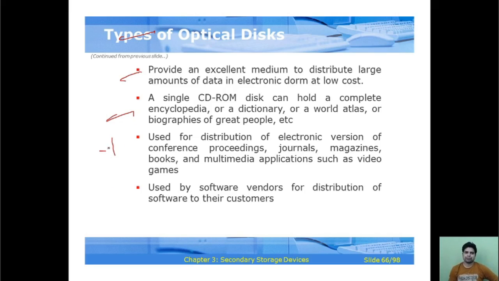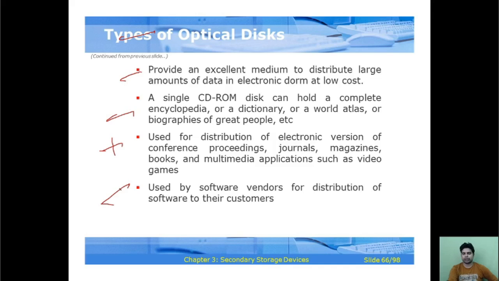They are used for distribution of electronic versions of conference proceedings, journals, magazines, books, and multimedia applications such as video and games, and by software vendors for distribution of software to their customers.